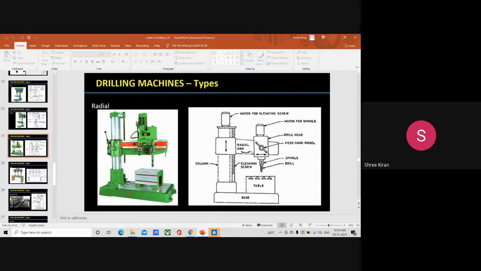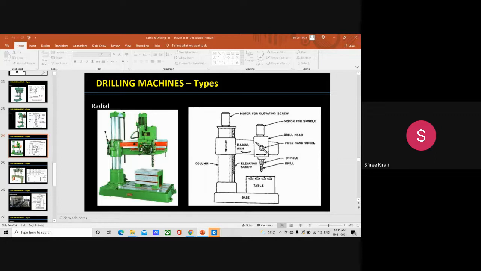So the radial arm is always on the column, parallel to the base, and it can be adjusted vertically. The vertical front face is very precisely and accurately machined to provide guideways for the drill head. Then the drill head can be adjusted along these guideways, according to the location of the work.